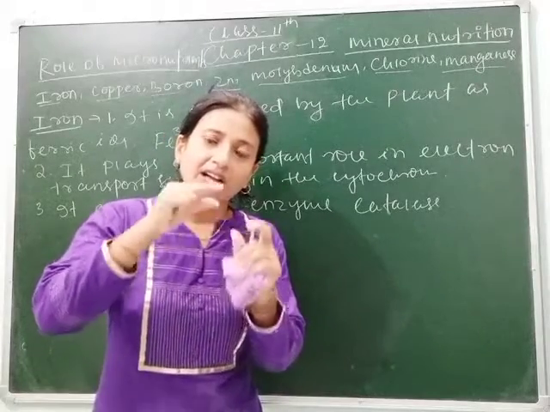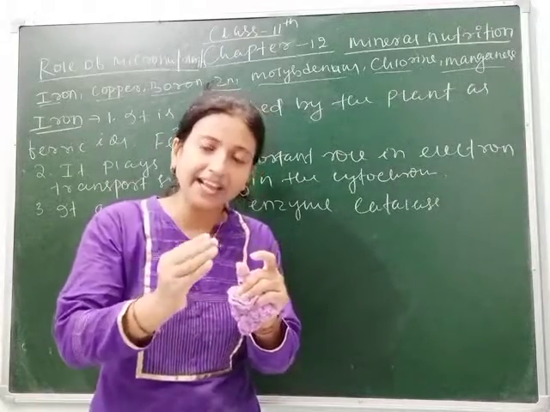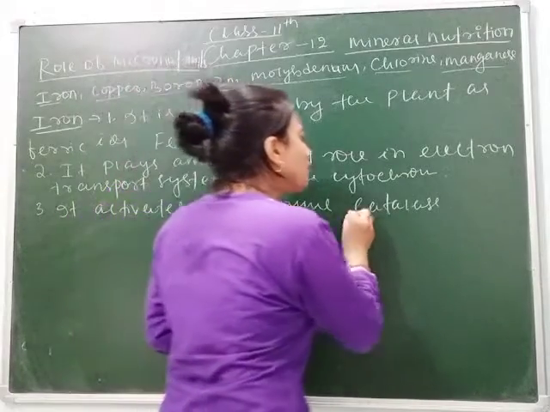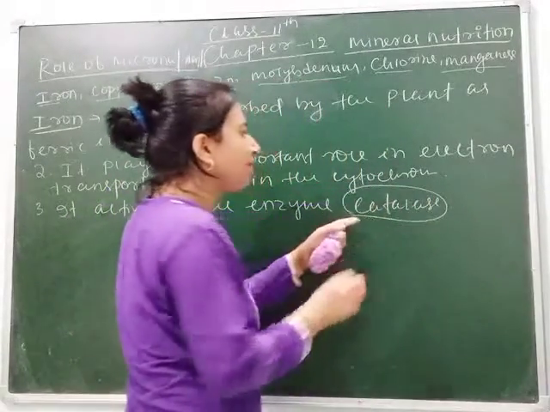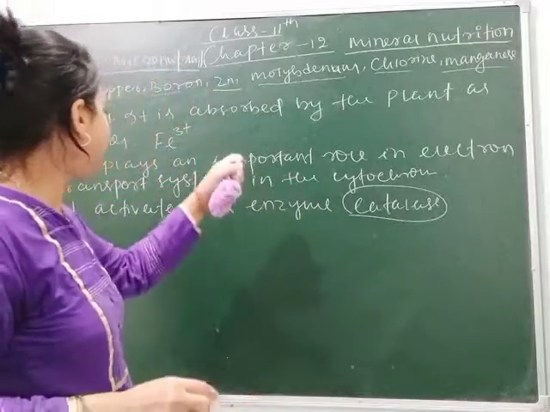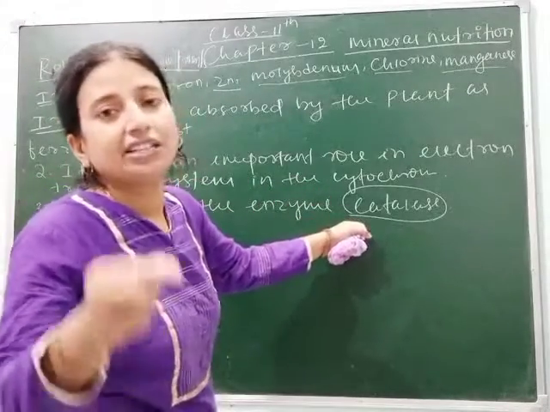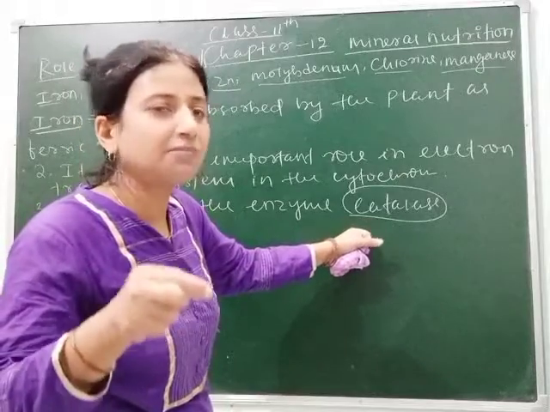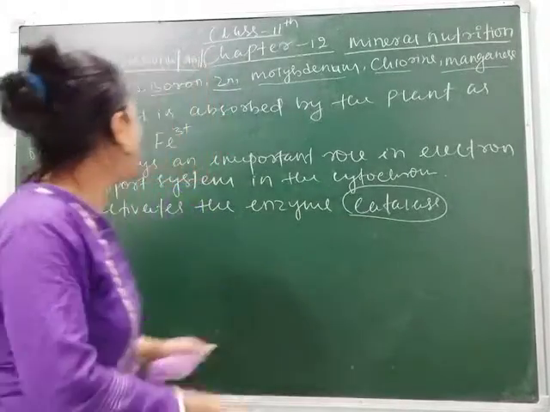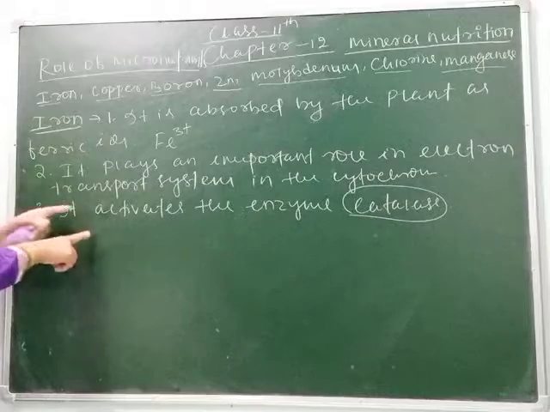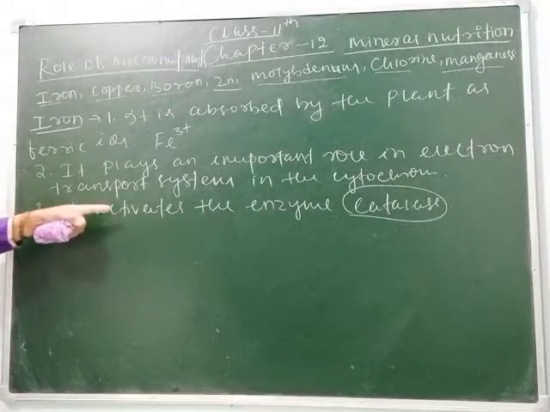Catabolism means when complex substances get broken into simpler substances. So this is possible if the catalase enzyme is activated, and this will be activated if the plant takes iron from soil. Clear? So the third function we can say is that it activates the catalase.